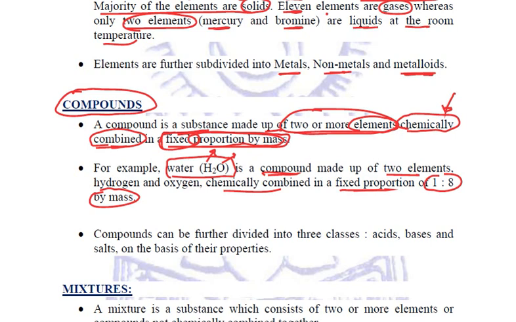That is 1 is to 8 by mass. Clear? Now these compounds are further divided into three classes: acids, bases and salts, on the basis of their properties. Again, this is a chapter that we'll be studying later in much more detail. So this is a basic review about compounds.